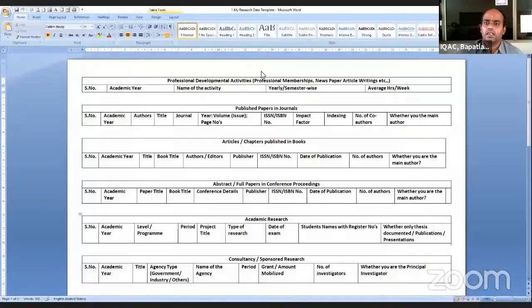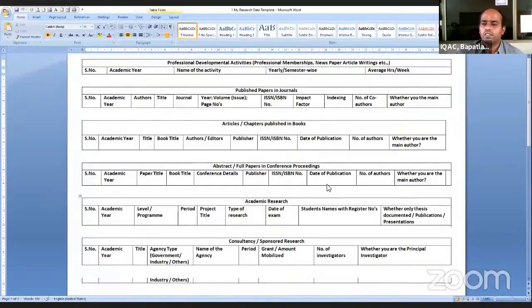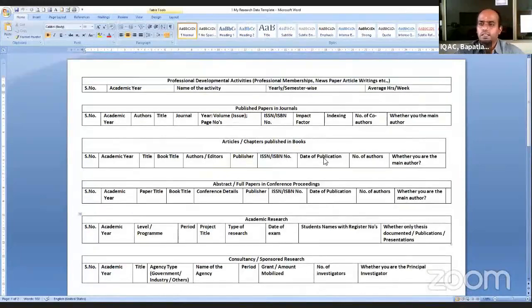And I want to share one more thing. Through Gopinath sir, I will be sharing this Word document. I think you are able to see a Word document in which individual boxes are given.